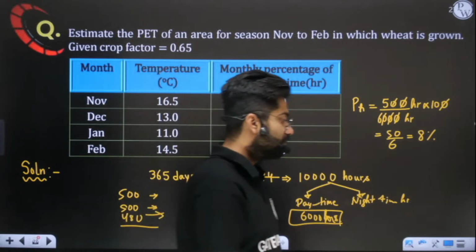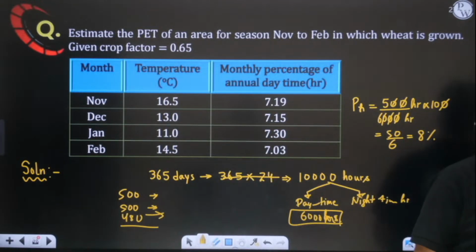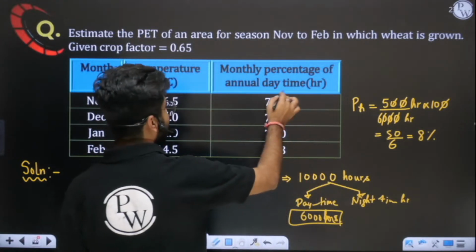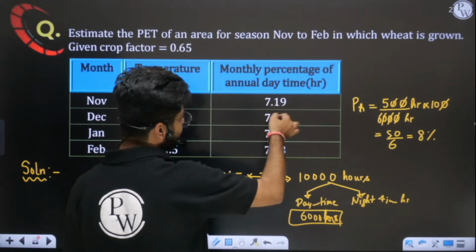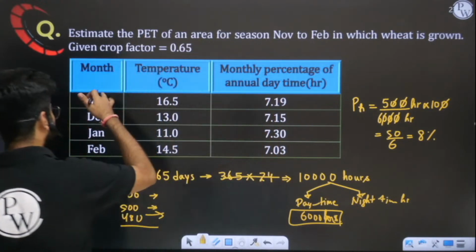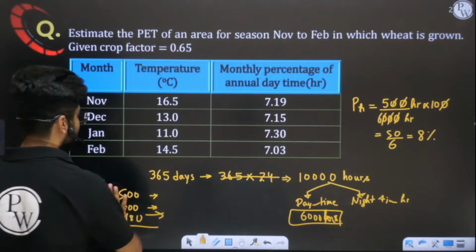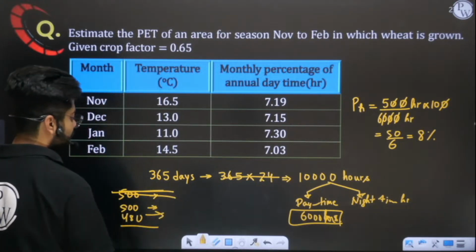So this percentage thing, have you understood? Now you have understood what pH is. pH is the monthly percentage of annual daytime hours. How much percentage of annual daytime hours is present in the month of November? How much in December? Like this. I hope this thing is clear to you.